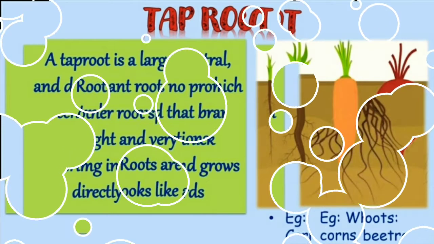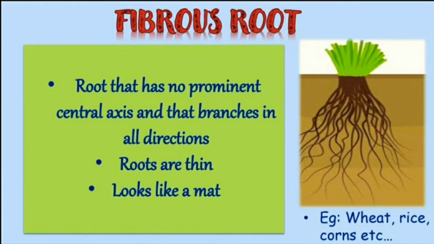The next is fibrous root. These are roots that have no prominent central axis and that branch in all directions. So here there is not a central prominent root. It gets branches in all directions and the roots are very thin and they look like a mat. For example, wheat, rice, corn, etc.